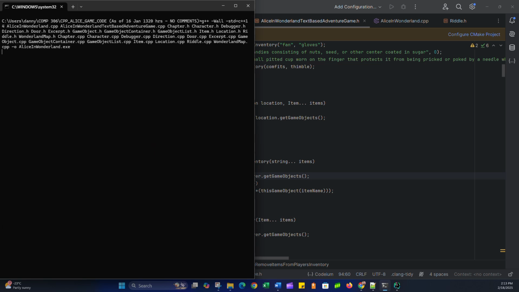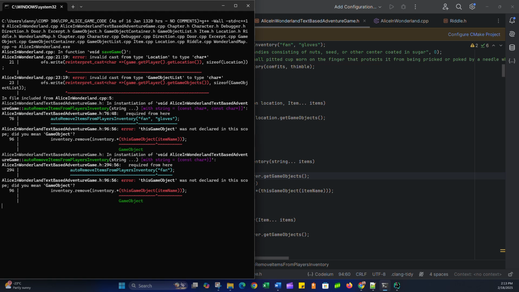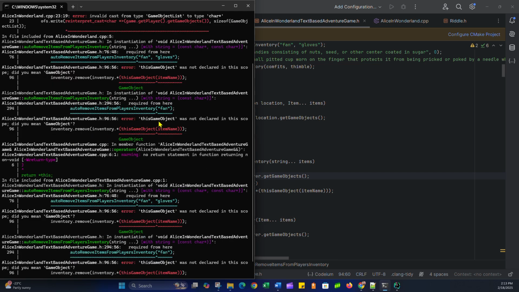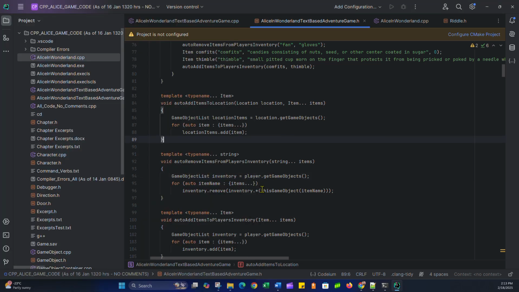Not gonna lie, I'm just kind of trying to piecemeal things together, not looking. And obviously that did nothing. So 96, error: this game object was not declared in scope. Did you mean game object? Oh, the whole thing, never mind. The whole thing returns a game object. So inventory.getGameObject returns a game object pointer. So I need to dereference that whole thing, I think.